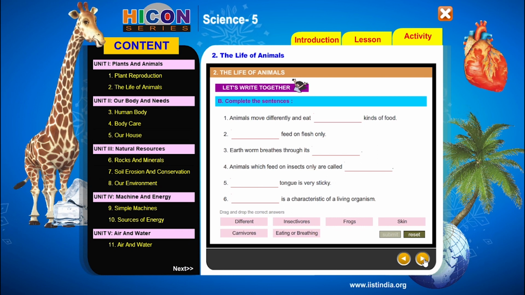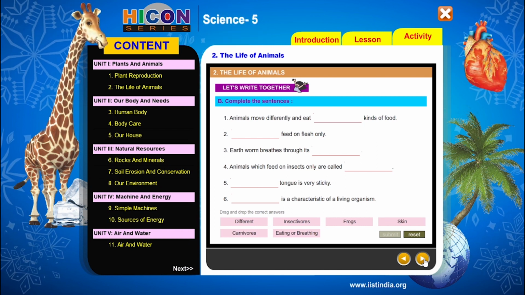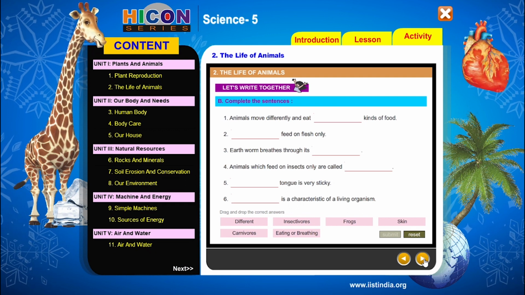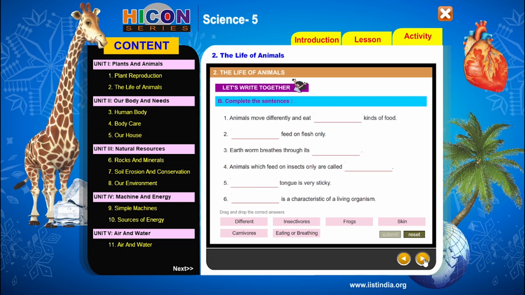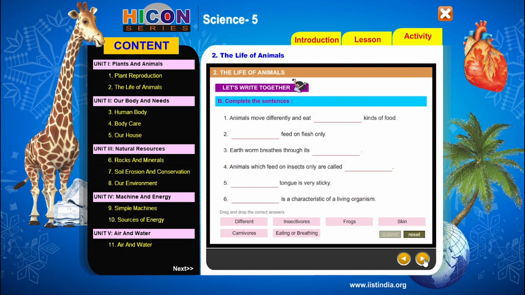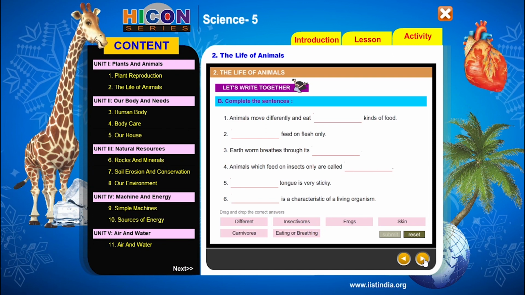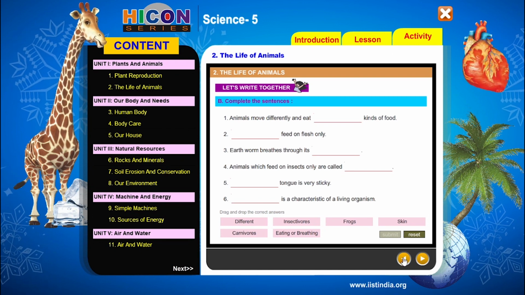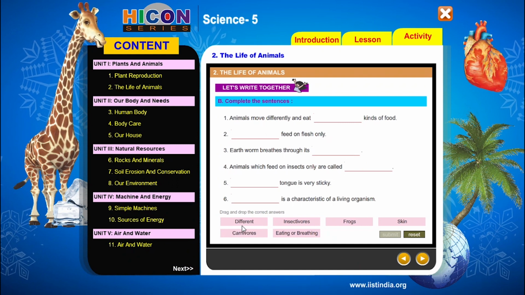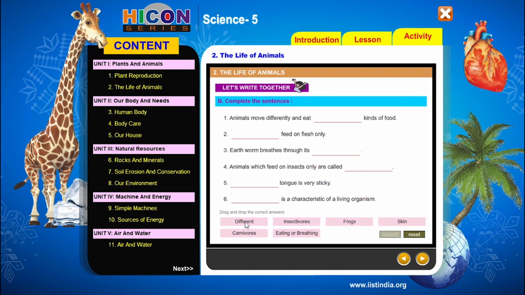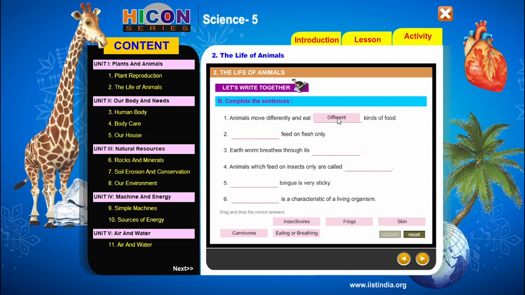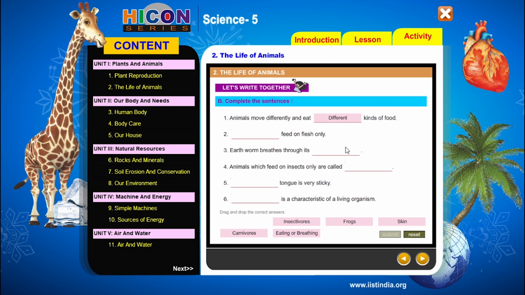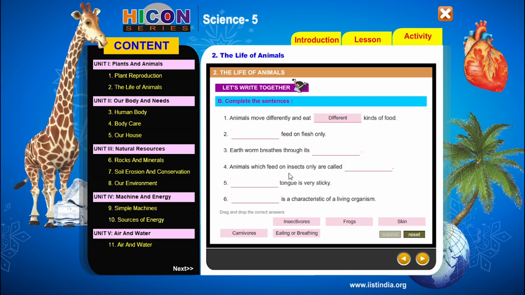Already we have discussed that carnivores eat only flesh, and herbivores eat only plants and grass. Omnivores eat both flesh and grass, whereas insectivores eat only insects. In this way, different animals eat different kinds of food. So the correct answer for the first sentence is different. Put this word different in the first blank. So the first sentence is animals move differently and eat different kinds of food.